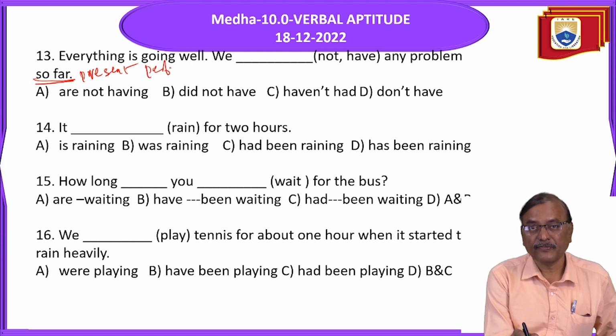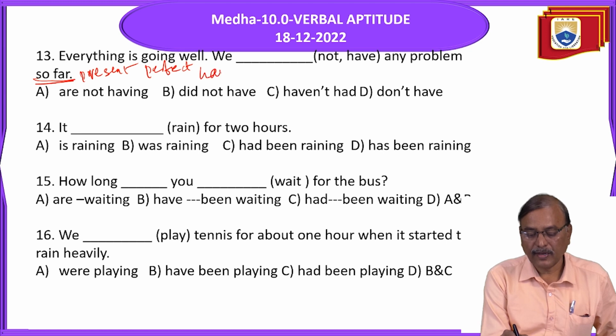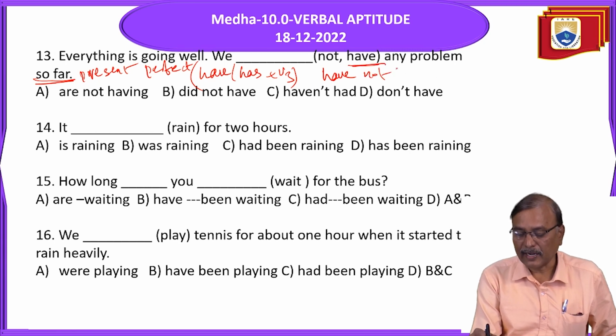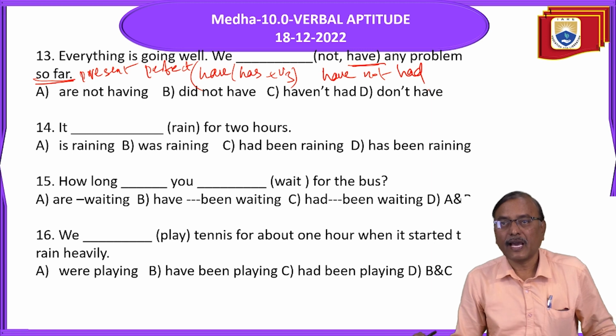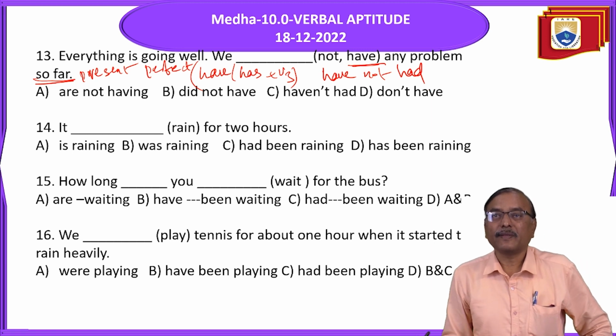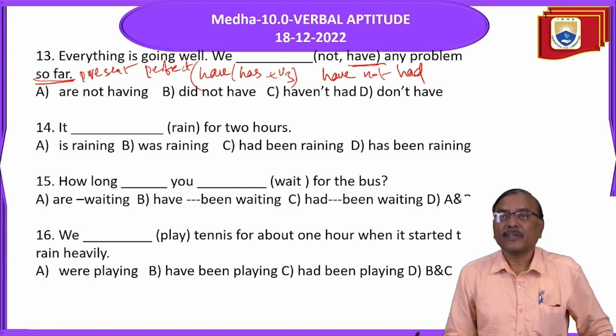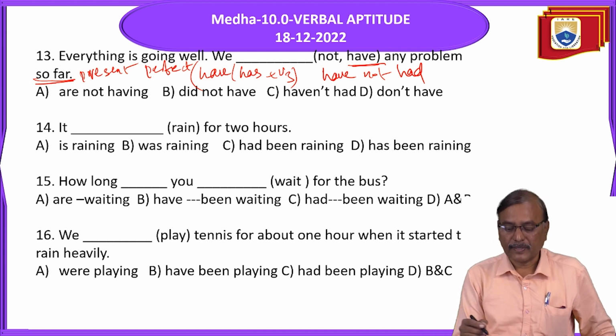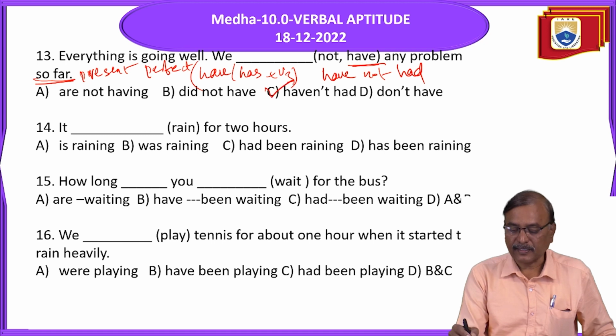When it is present perfect, what is the verb form? Have or has plus V3 form. So what is the helping verb here? We have not. V3 form of this one? Had. We haven't had any problem so far. So answer is C.